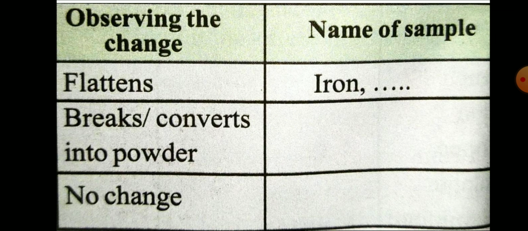In case of iron, there will be no breaking and it will not convert into powder, because it is a metal having high density. Instead, it changes its shape and forms thin metallic sheets.